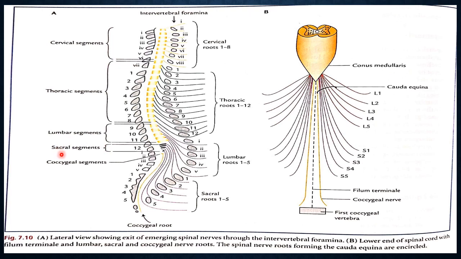So for the sacral segment, the vertebral corresponding part is L1, and for the coccygeal segment also L1, because L1 is the end. You see, this is the filum terminale, this is the coccygeal nerve, and this is the first coccygeal vertebra. So if this is the filum terminale, then this should be the conus medullaris, the lower conical projecting part of the spinal cord.